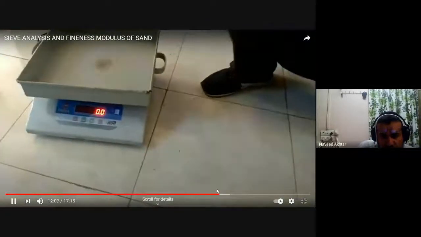Then again, take the 600 micron sieve, that weight is 338.7.